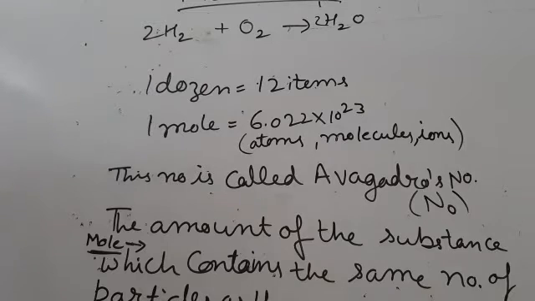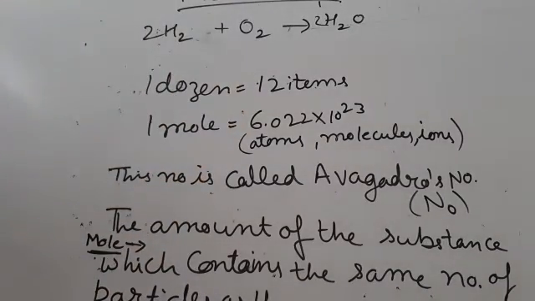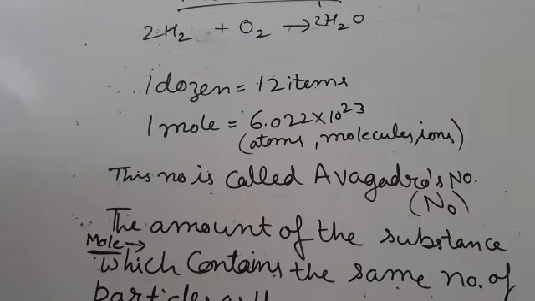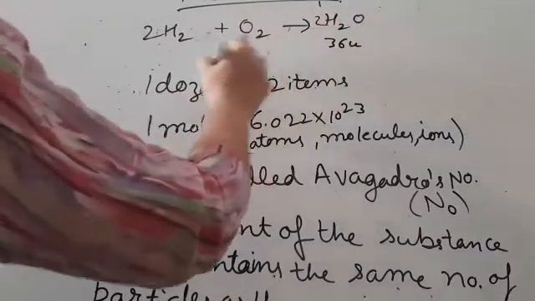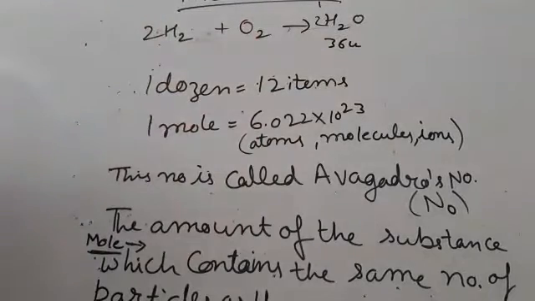Second point is that 4 u of hydrogen molecule combine with 32 u, the atomic mass of the oxygen molecule, to form 36 u of water, whose atomic mass is 36 u.